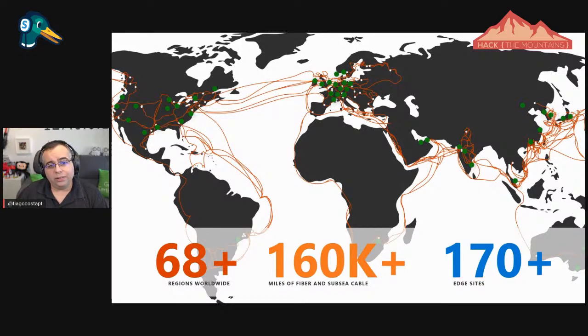Those edge sites, usually they are small, okay, well, comparing to their big regions, of course, but smaller sites where it's Azure's too, but they don't have all the services available there. Usually they have like CDN services and basically edge services. And they are spread all around the world.